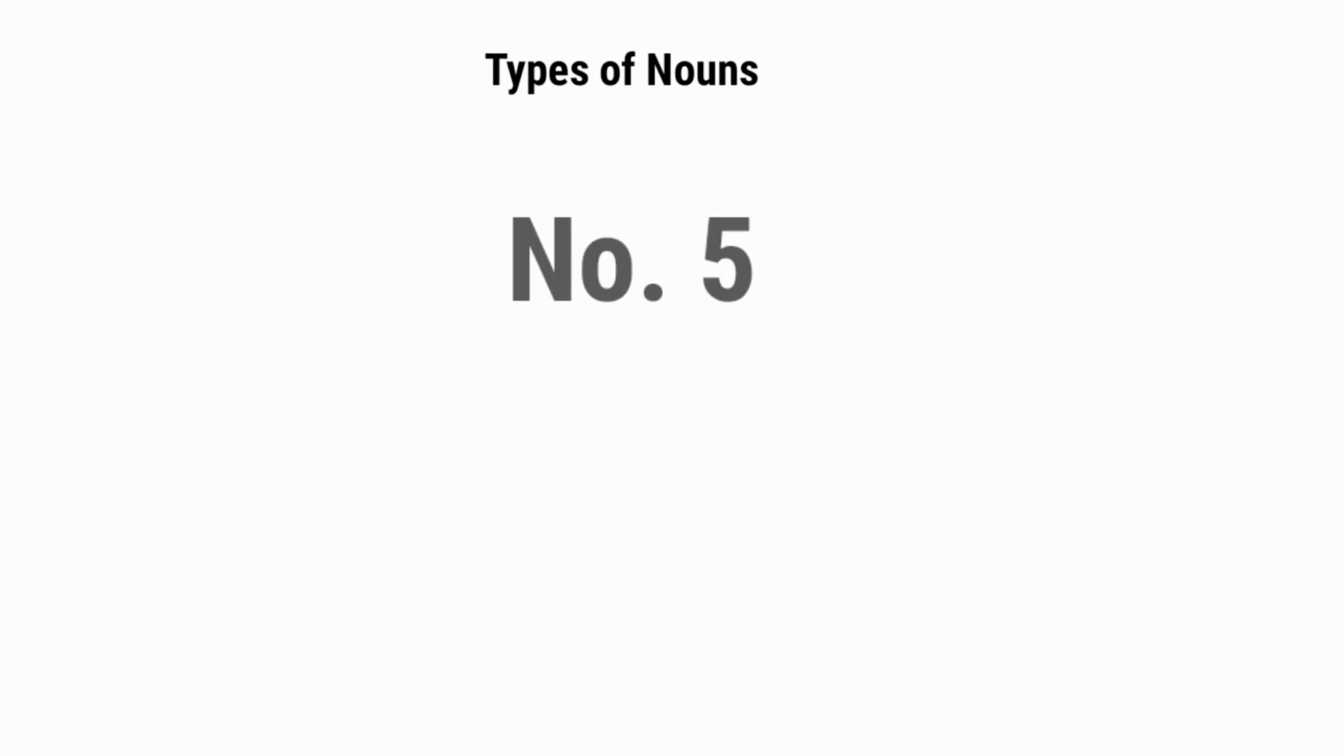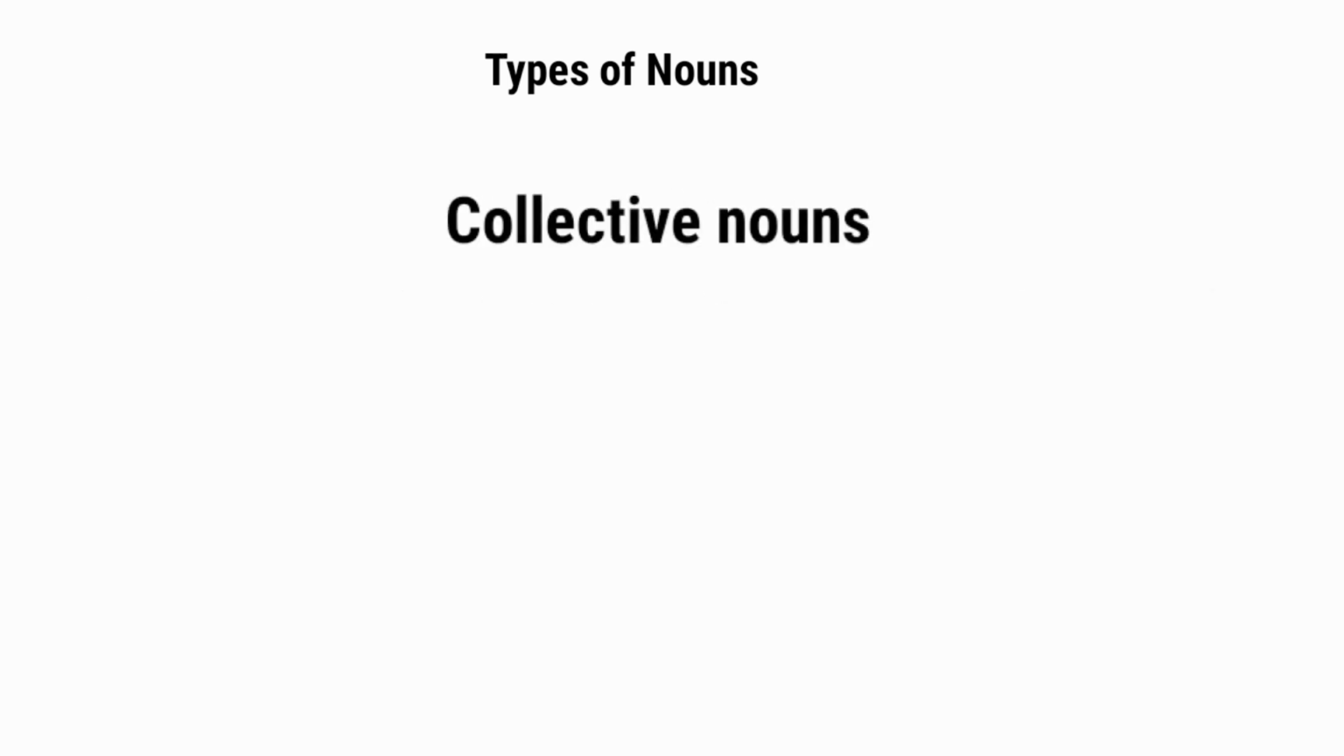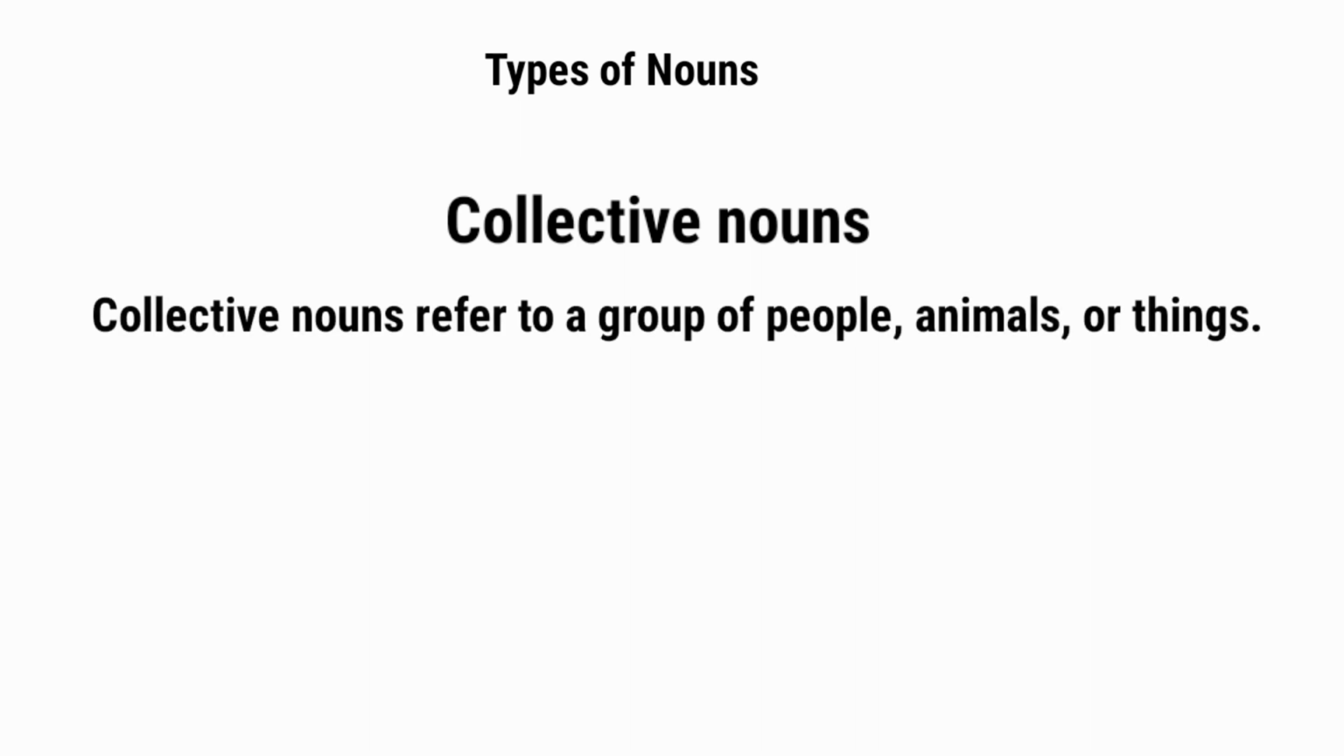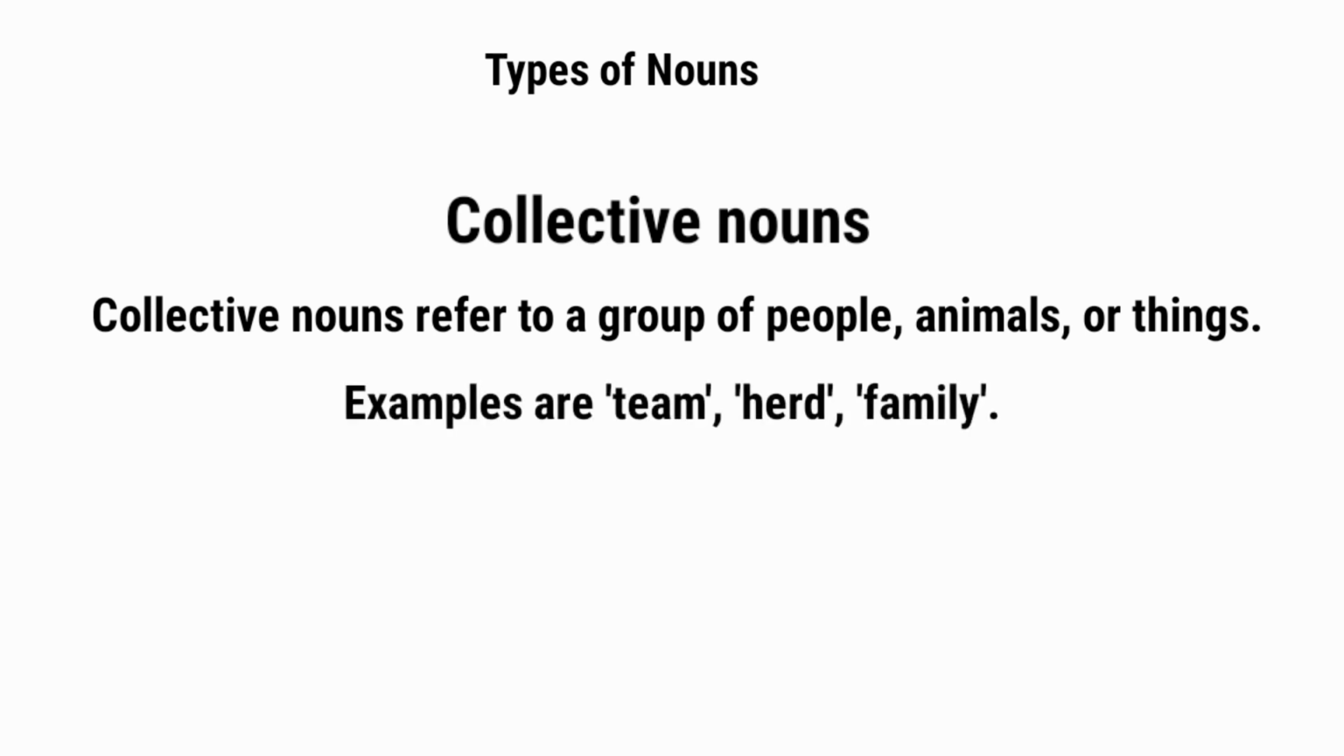Number 5. Collective nouns. Collective nouns refer to a group of people, animals, or things. Examples are team, herd, family.